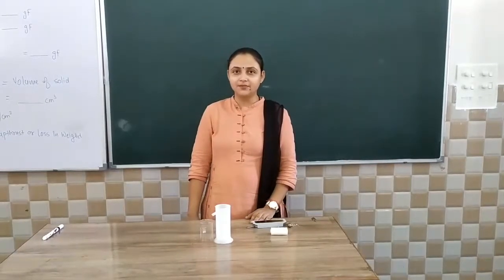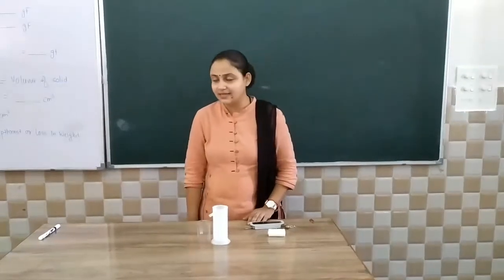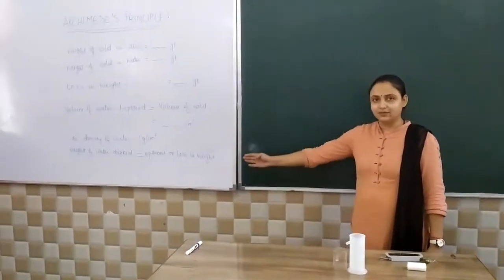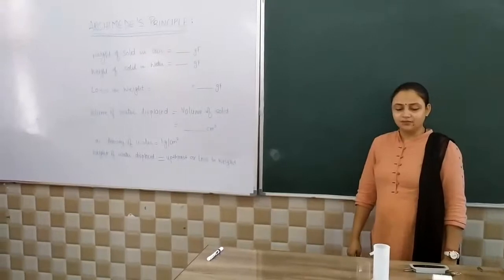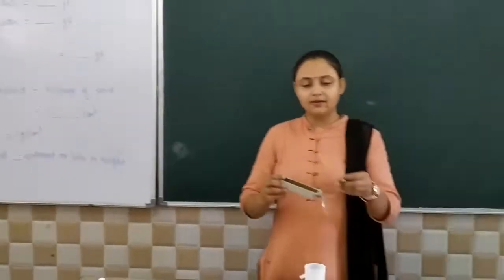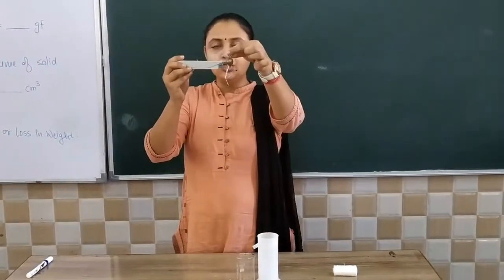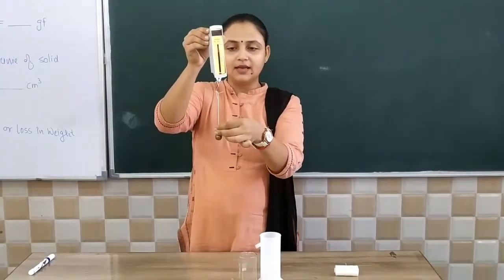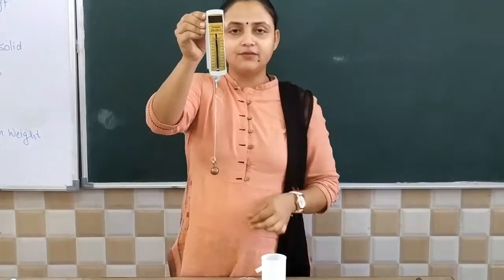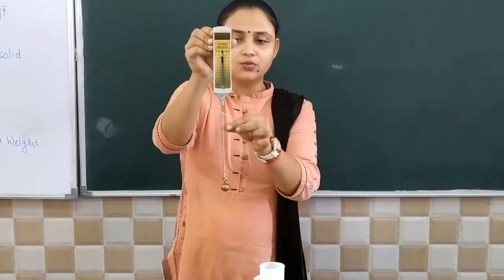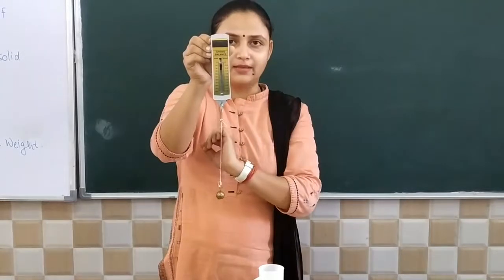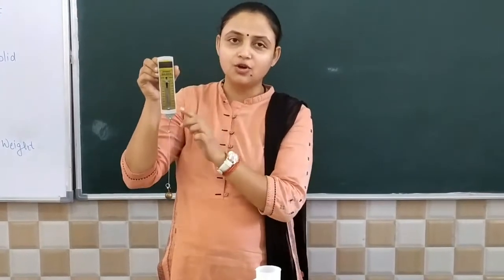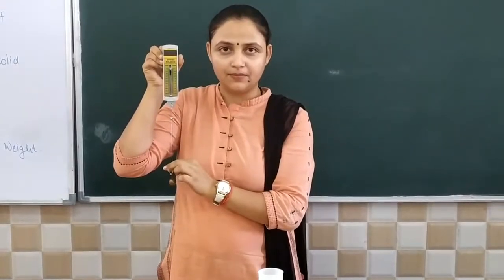Demonstration of Archimedes principle. Archimedes principle says that the weight of water displaced should be equal to the upthrust. For the demonstration, we have taken a solid such as a ball. To measure its weight in air, we have taken a spring balance. We will leave the weight tied to a thread in a spring balance. By this process, we can note the weight of the solid in air.